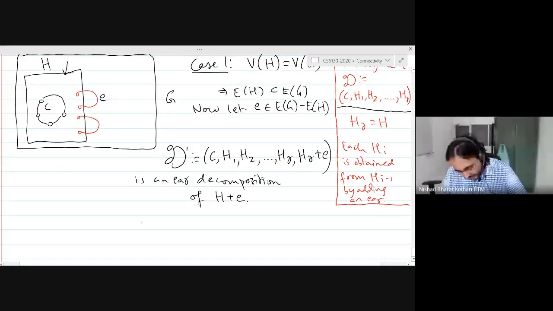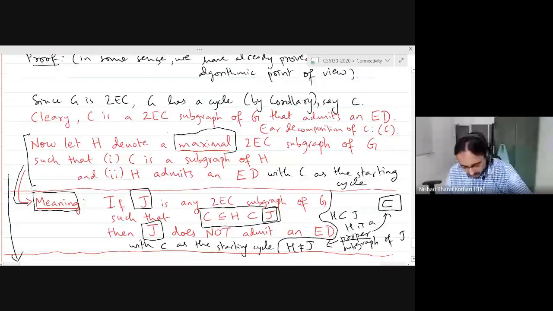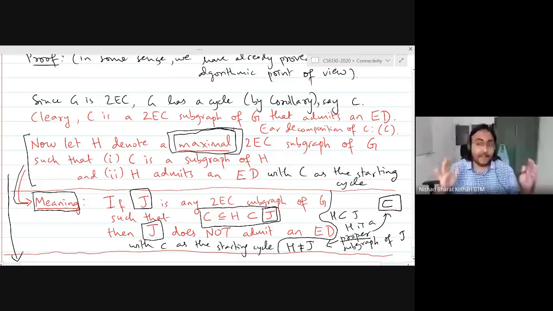So H plus E is a two-edge connected subgraph because you just added an ER, and it is bigger than H. It contains cycle C and it has an ER decomposition starting with the cycle C. Right? This contradicts the maximality of H. Right? We chose H to be a maximal subgraph which has such an ER decomposition.